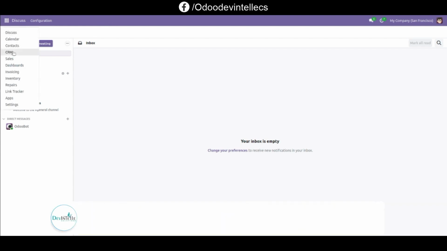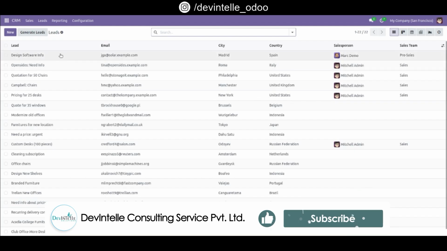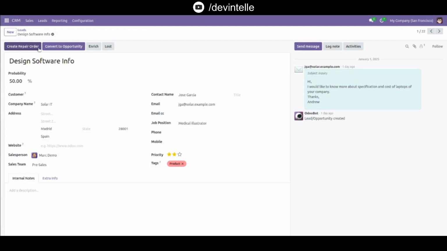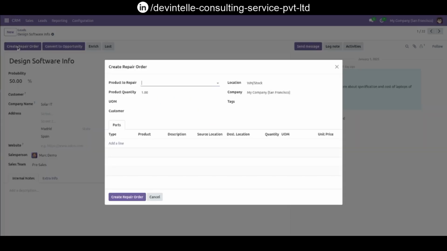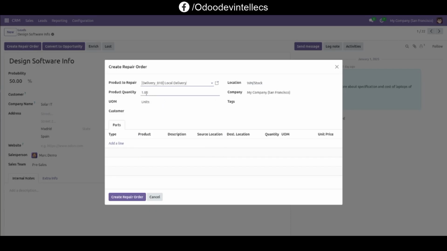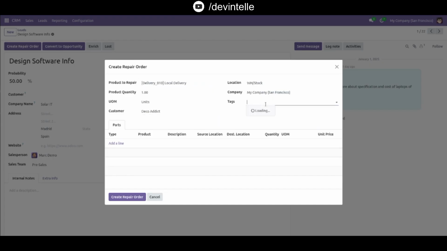First go to CRM, leads, go to any lead like Design Software Info. And see here this button, Create Repair Order, click on it. Select any product like Local Delivery, set quantity, UoM, add customer like Deco Addict, add tax like sales,